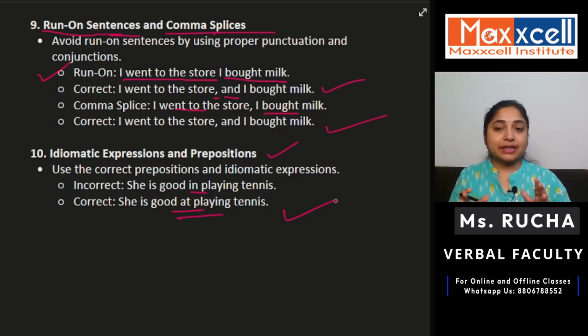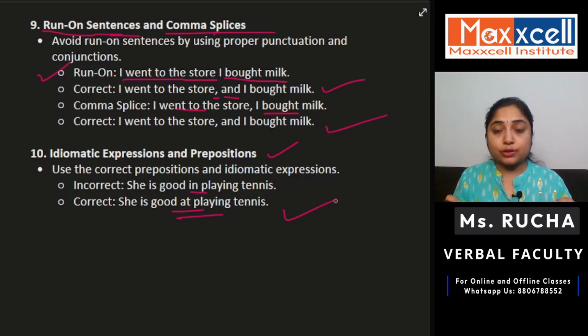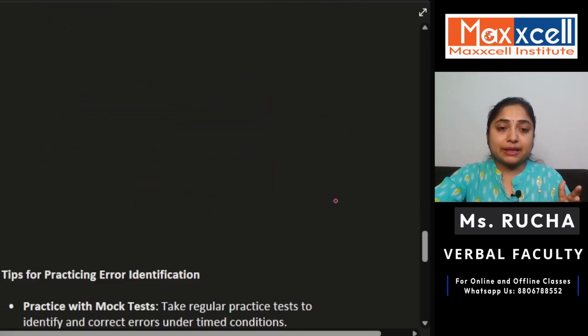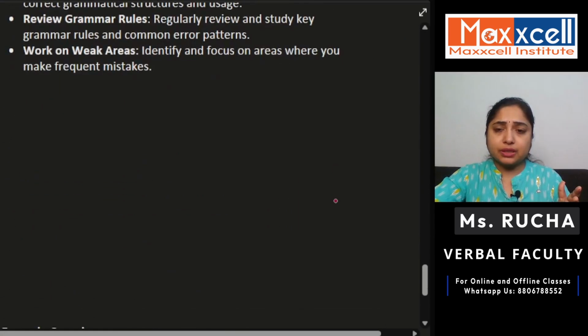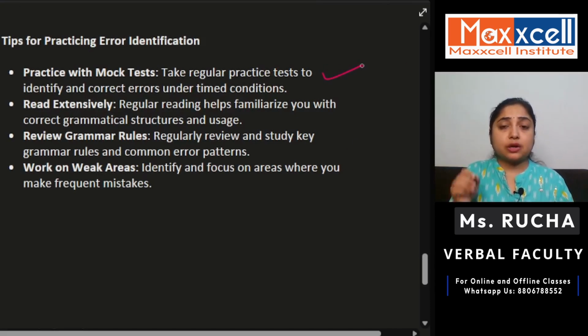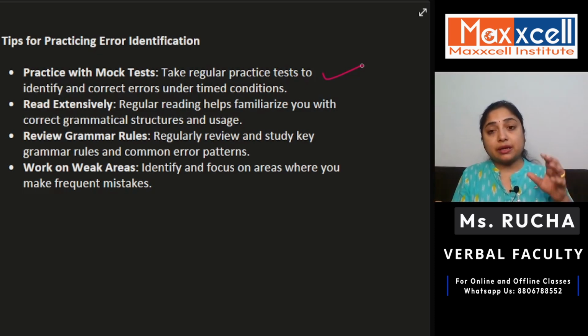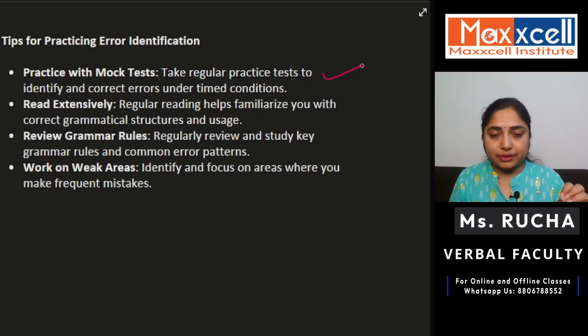So these are the different types of errors that you can expect in your sentences. So look out for these errors while you are solving sentence correction question types in your MBA entrance examinations. Right? What are some tips that can actually help you with this? You have to practice mock tests, guys. Make sure you practice a lot of mock tests, because only by practicing again and again will you be able to understand which type of errors and how to correct them, right?